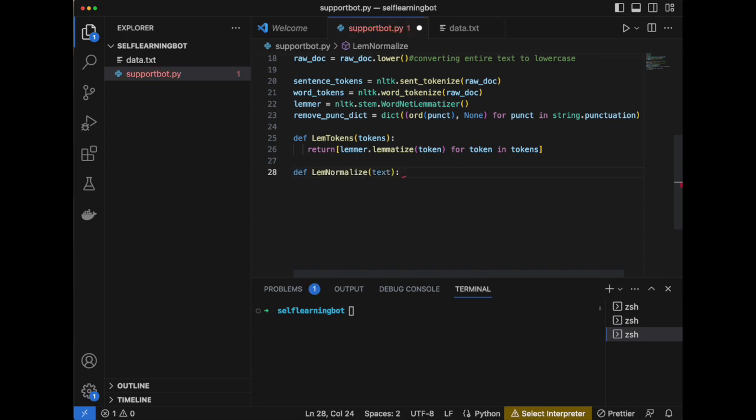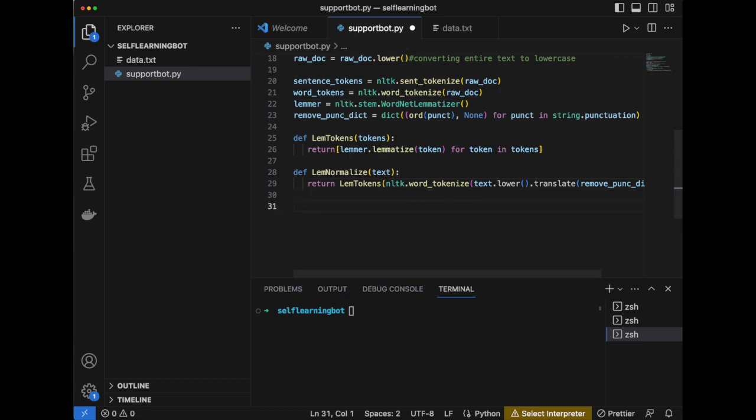After that, we are defining one more function called LemNormalize, which takes text. This function cleans up the text, makes it lowercase, removes the punctuations, and gets the base for each word.